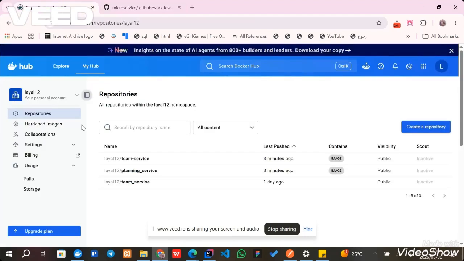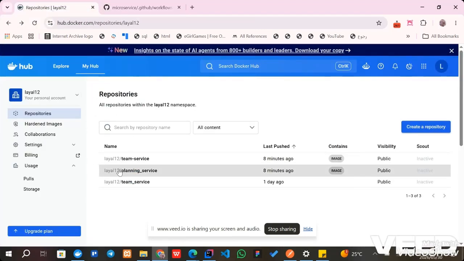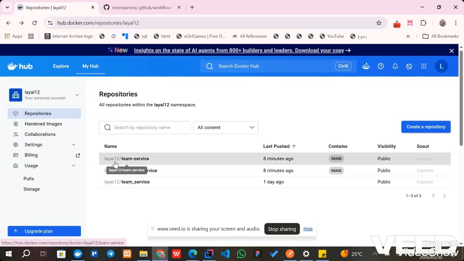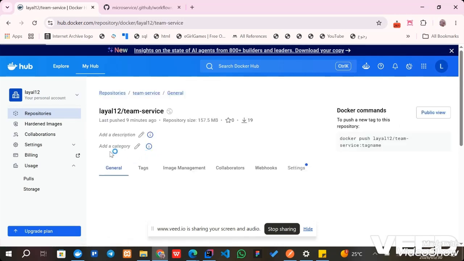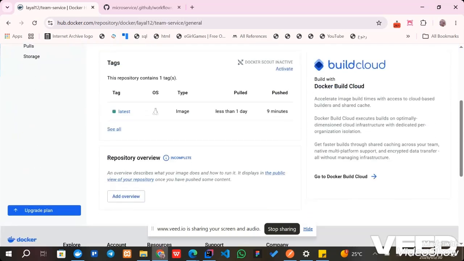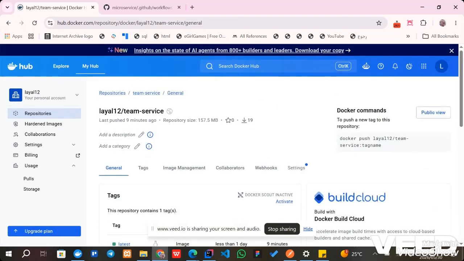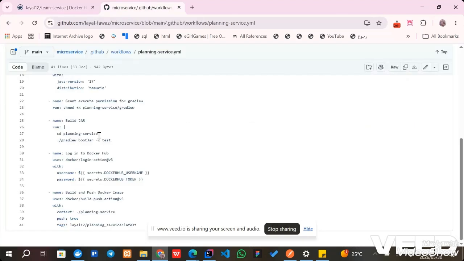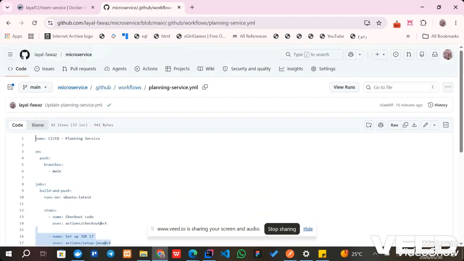Now this is Docker Hub, and these services are pushed automatically using GitHub Actions. I have the team service and the planning service. This workflow is triggered every time I push code to the main branch on GitHub. So here we can see that the workflow ran successfully, and the image was built and pushed to Docker Hub without any manual work. This is a full CI/CD pipeline.